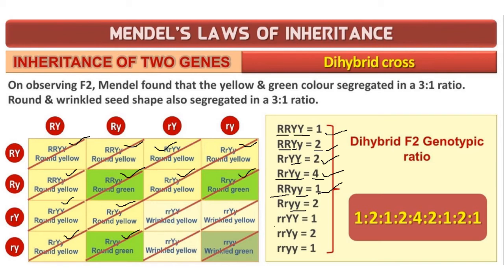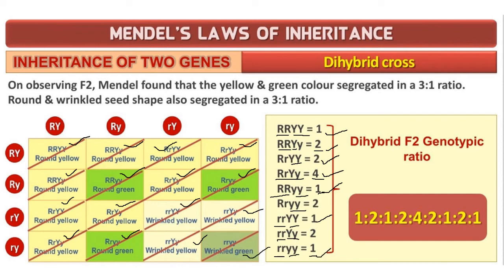Then 2 small r, 2 capital Y. Only one it is. This one, wrinkled green. One. Two small r with one capital Y and one small y is 2. So it is here 1 and this is 2. Two small r, two small y. It is also only one which exists.